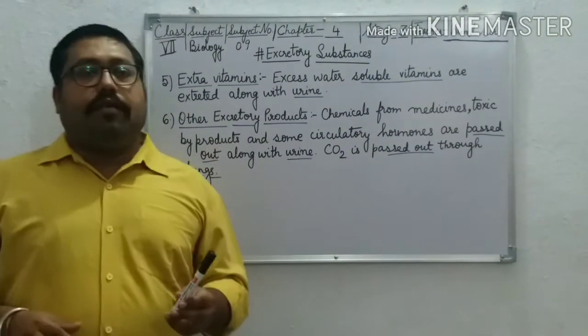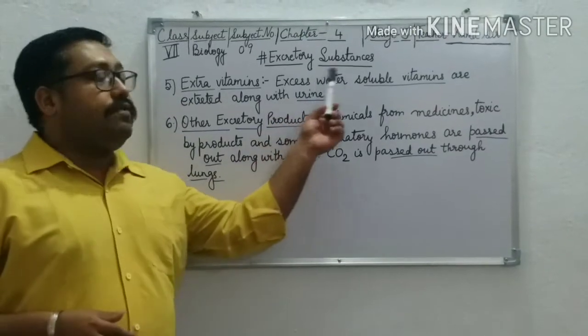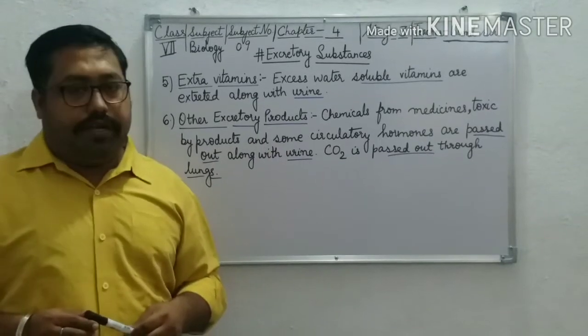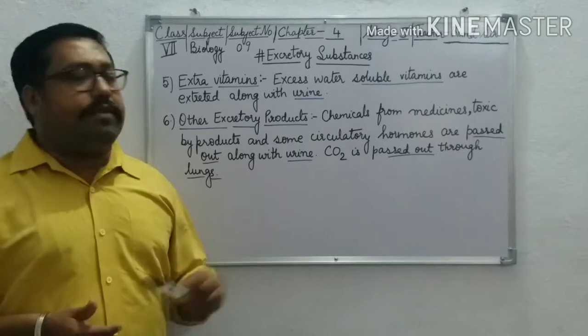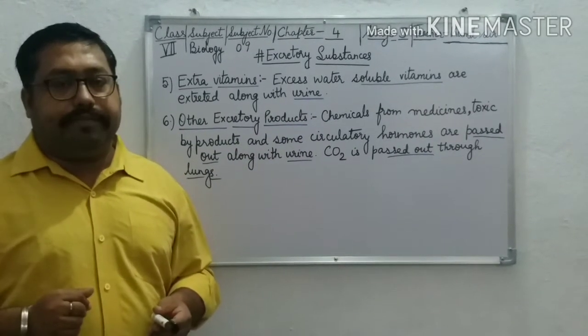Now let us discuss what happens with the extra vitamins. The excess water soluble vitamins are excreted along with urine. From where are the extra water soluble vitamins removed? They are removed with the help of urine.